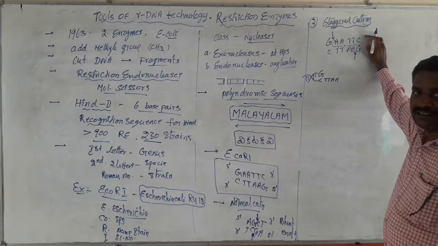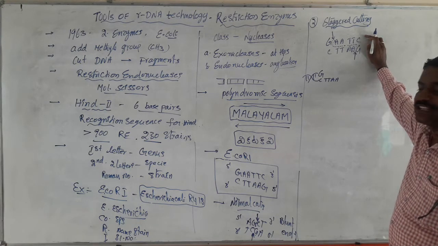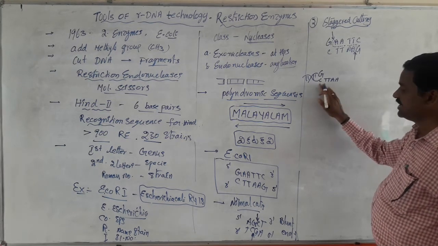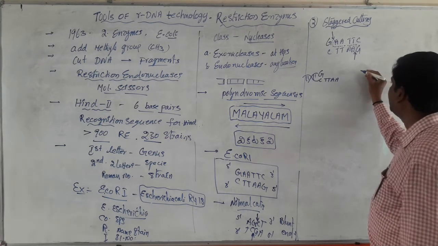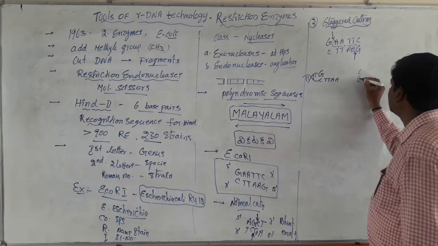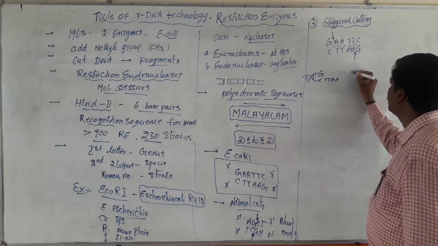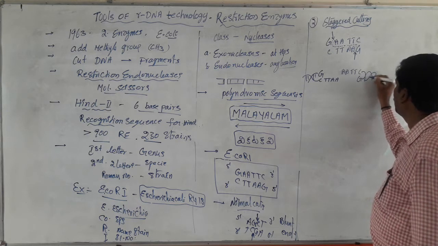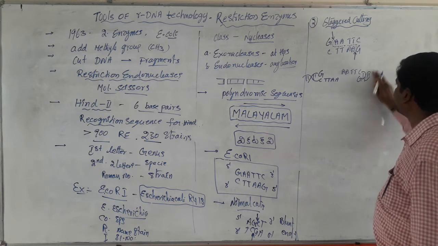When this palindromic sequence is broken by the activity of the restriction enzyme, it leaves fragments with sticky ends. This is one fragment, and this is another fragment. This is DNA.